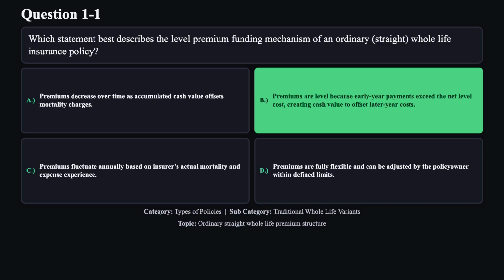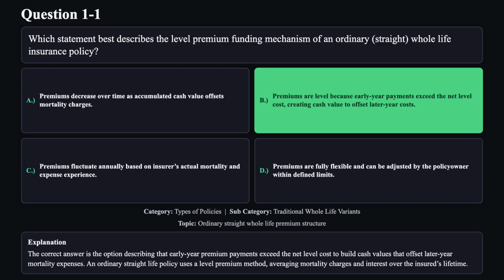The correct answer is B. The correct answer is the option describing that early year premium payments exceed the net level cost to build cash values that offset later year mortality expenses. An ordinary straight life policy uses a level premium method, averaging mortality charges and interest over the insured's lifetime.